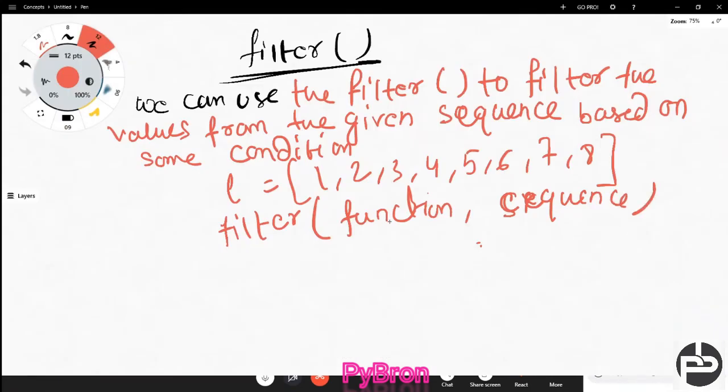Now try to understand. Let's suppose this is the list, and out of this list I want to get only even numbers.